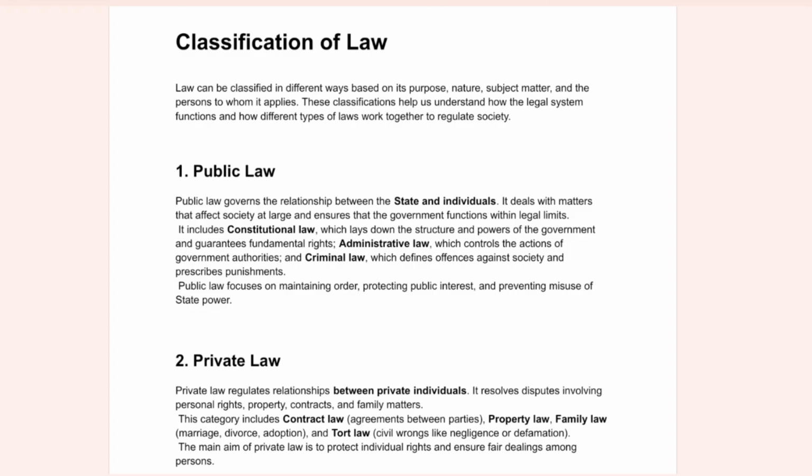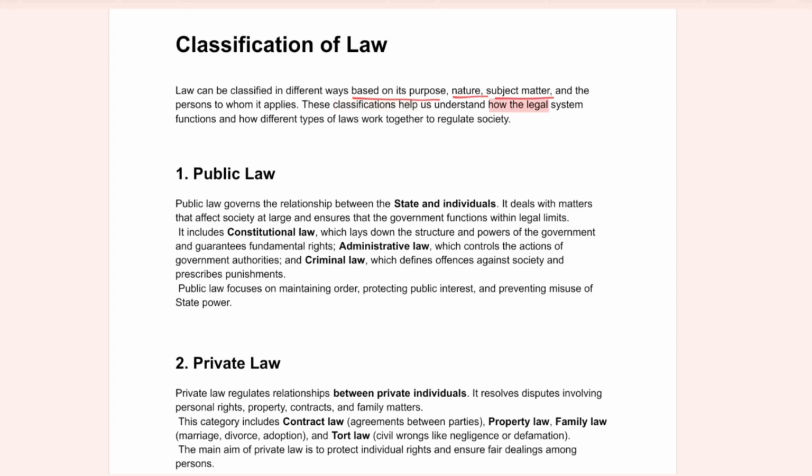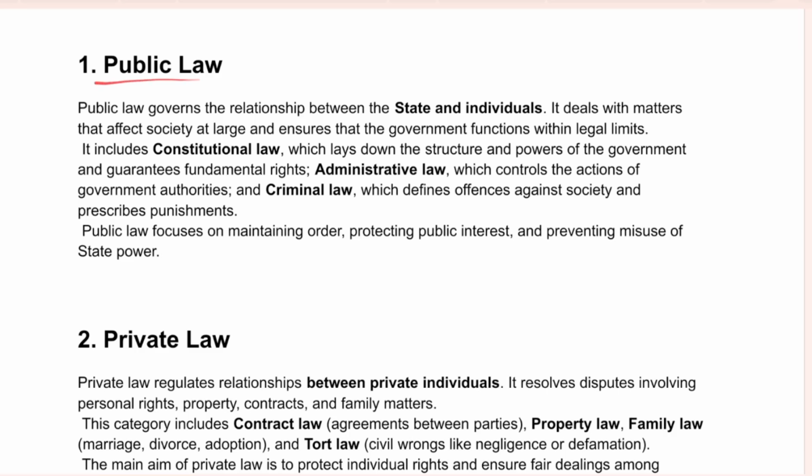The law has been classified based on its purpose, nature and subject matter. It applies from person to person. So let us understand how the legal system functions and how different types of law work together to regulate the society. First one is public law.